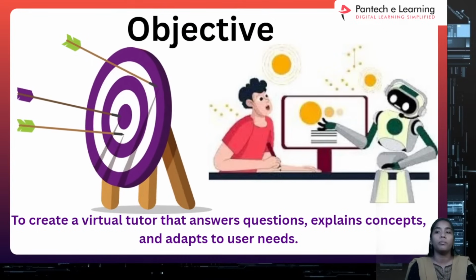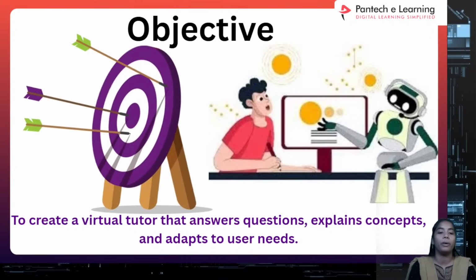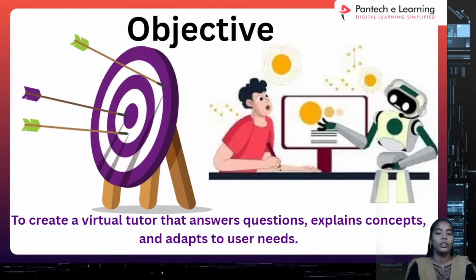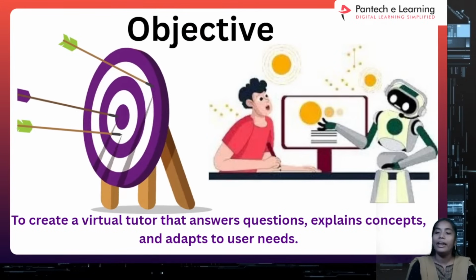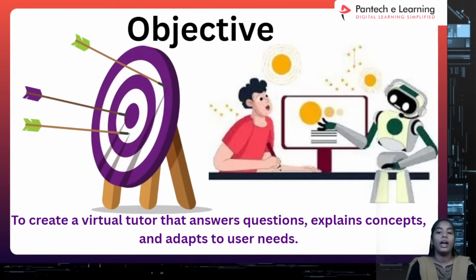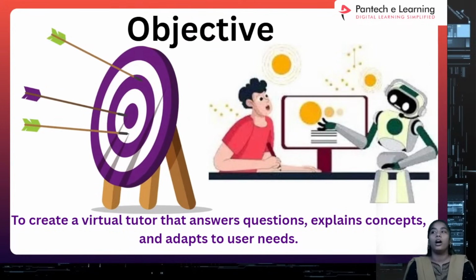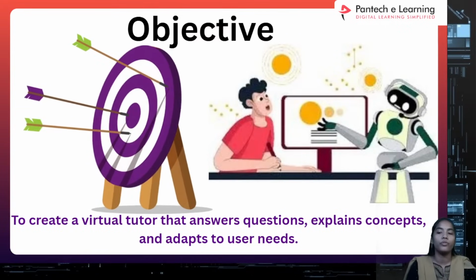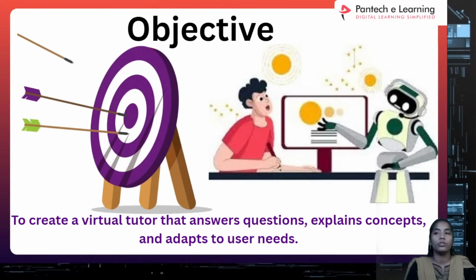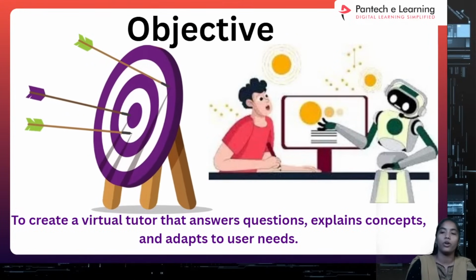Okay, so what is the main objective of this requirement? To create a virtual tutor that can answer questions, explain concepts, and adapt to user needs. Whatever options the human being is trying to ask for, it gives everything because of the personal tutor, because of this prompt engineering part. So we have to go through this objective.